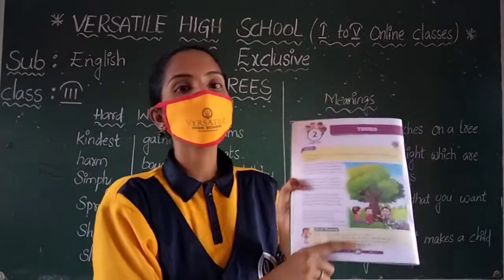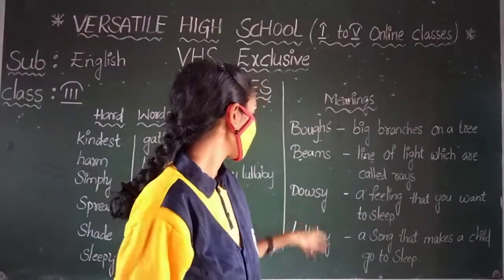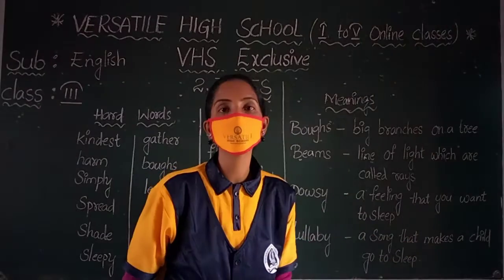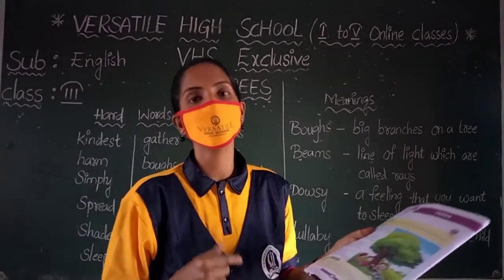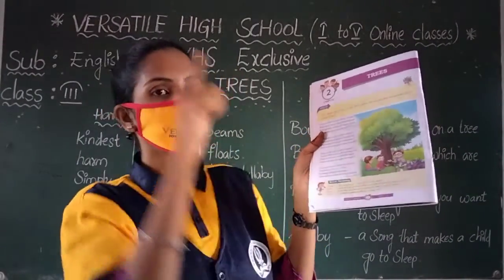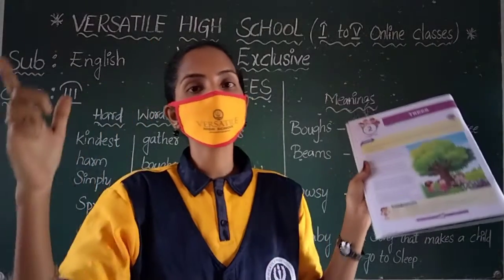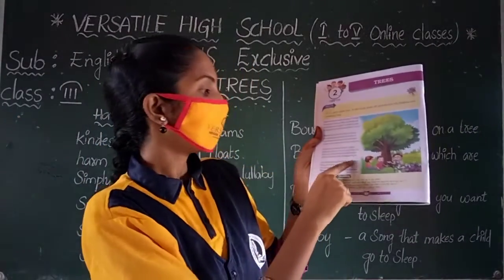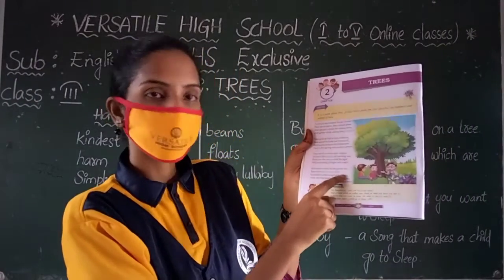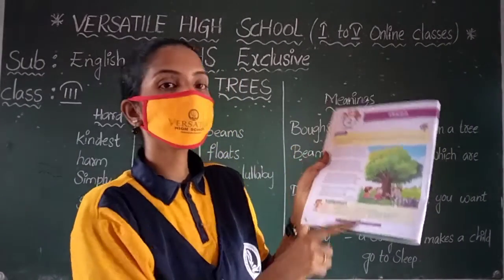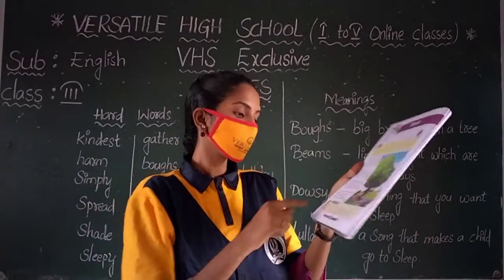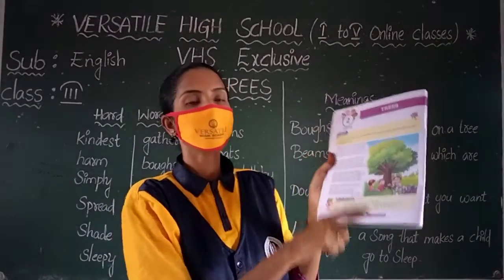They hum a drowsy lullaby. A drowsy lullaby means a song that makes a child go to sleep. When we were smaller kids, we sang a song we call a lullaby. When the moon floats at night, the trees also move in the air. At that time they are humming a drowsy lullaby. The sleepy children go to sleep. Trees are the kindest things I know.